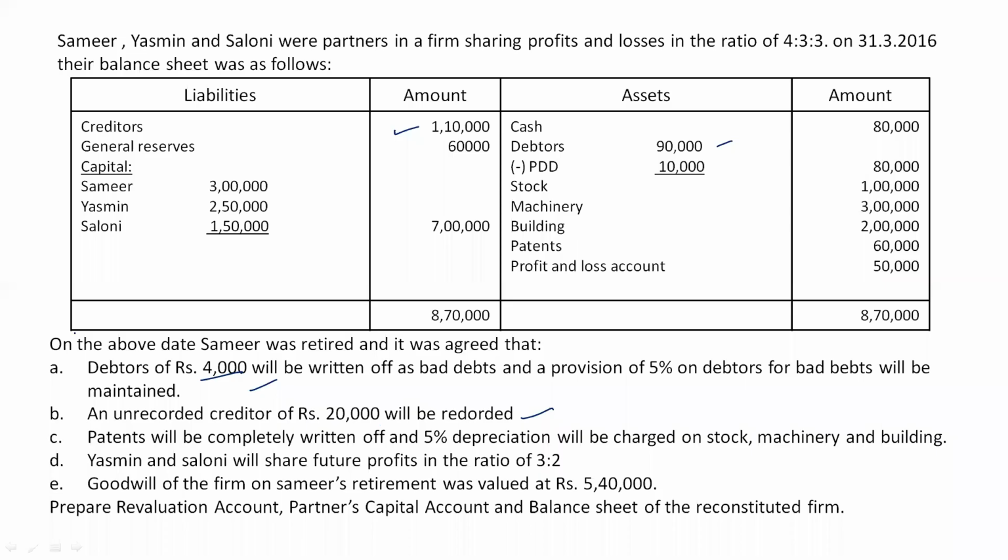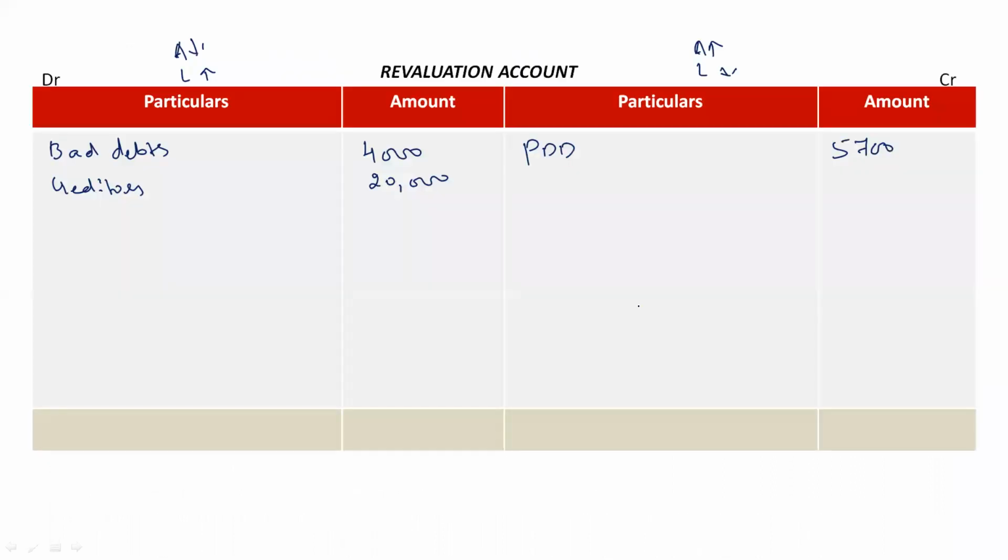Okay, then we have patents will be completely written off and 5% depreciation will be charged on stock, machinery and building. So first of all we'll do this one. Patents will be completely written off. Check the value of patents in the balance sheet. It's 60,000. So we have to completely write off the patents, means total 60,000 rupees should be written off. It means now the patents are valueless. So again the value of asset has been reduced. So on the debit side, patents rupees 60,000.